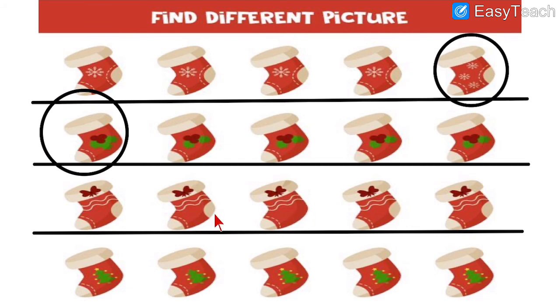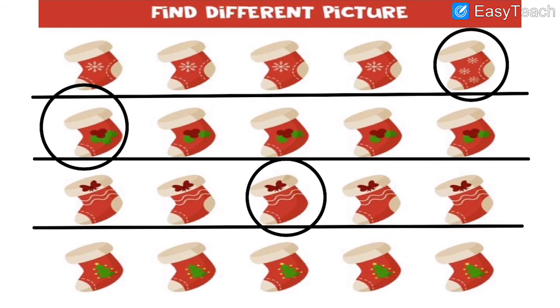There is brown color over here. See, in all other places, but here it is red color. So we circle that image number 3. There is red color over here. So we circle that. Then the last line. Which is the different image in the last line? Number 1, 2, 3, 4 or 5.